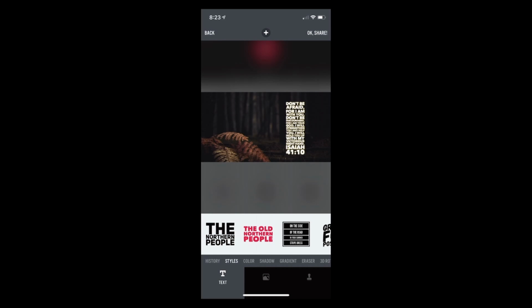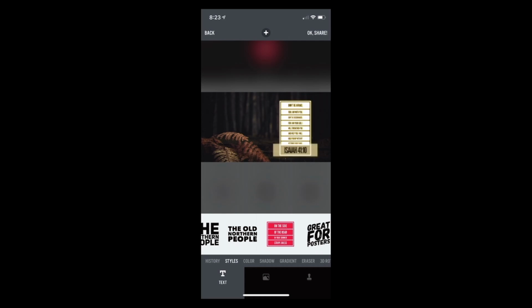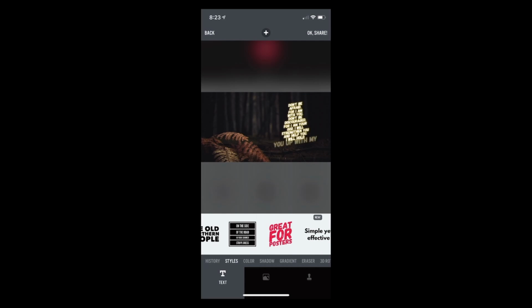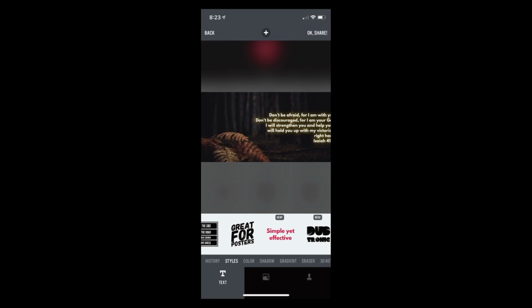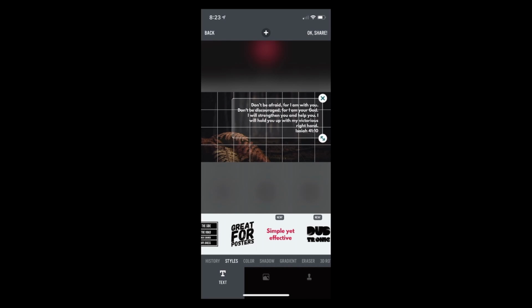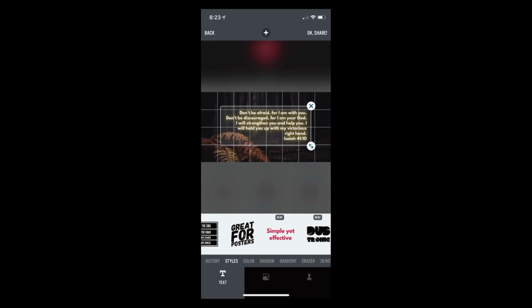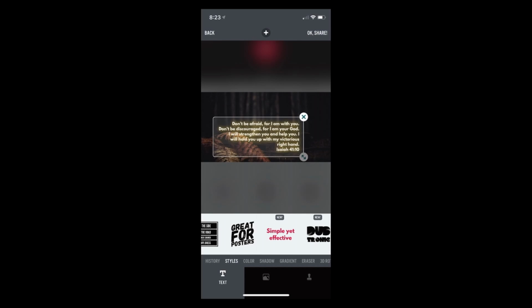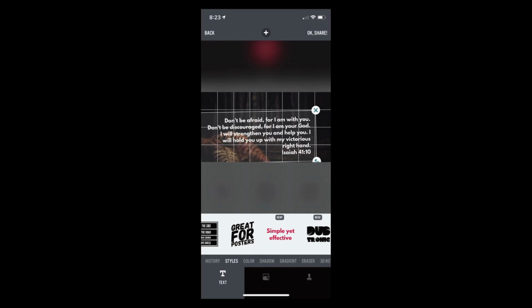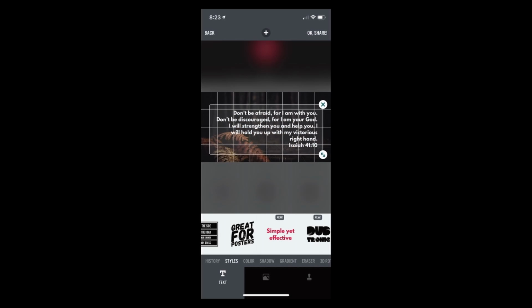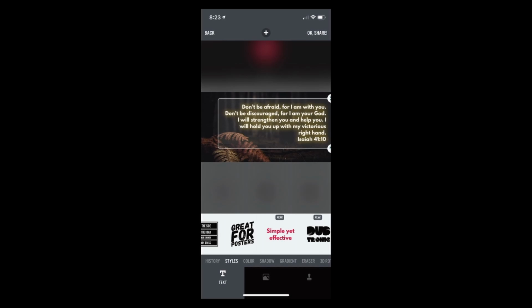I can also try other fonts and other styles and see how this looks. Sometimes what's simple is all that you need. Let me make this a little larger. You can rotate the text, you can put angles on it, various things like that. Okay, there we go. I like the looks of that.